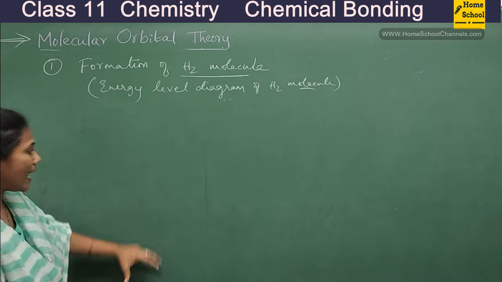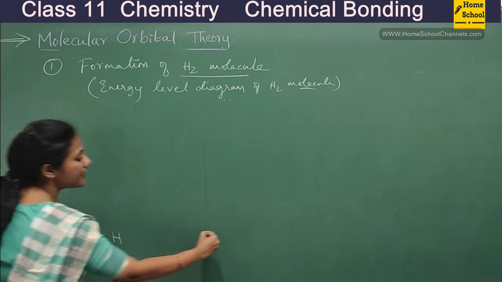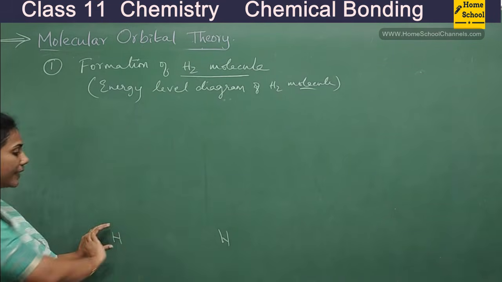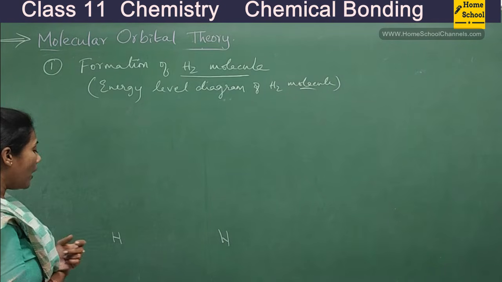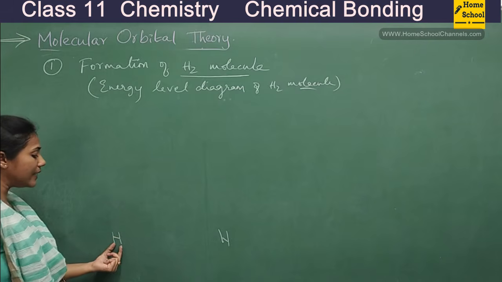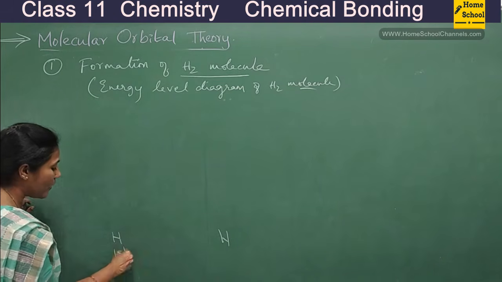Fine. So let me start from the bottom. This is one hydrogen atom, and this is another hydrogen atom. Both when combined, you get an H2 molecule. How many orbitals are there in this hydrogen atom? What is its electronic configuration, guys? It is just 1s1, right?